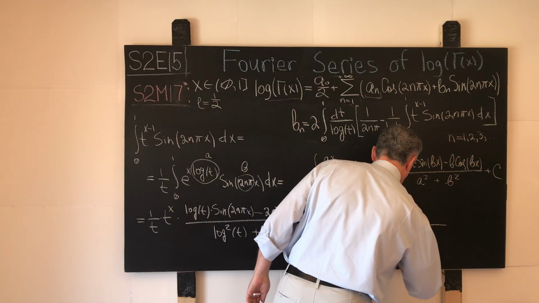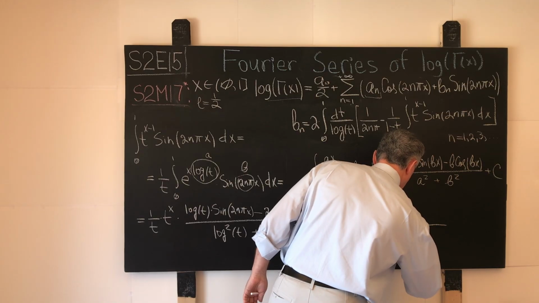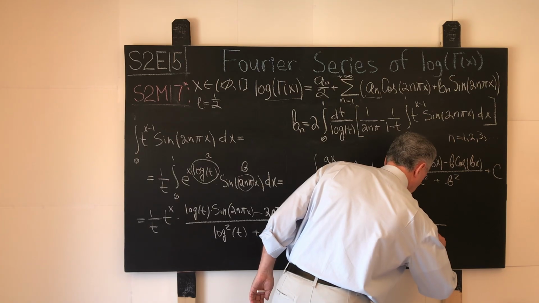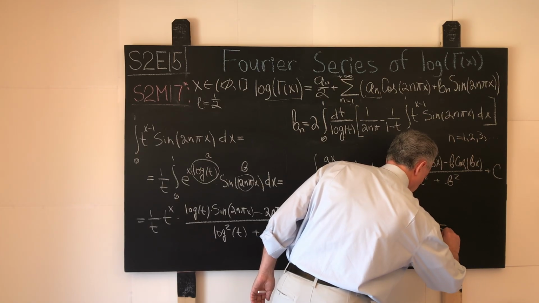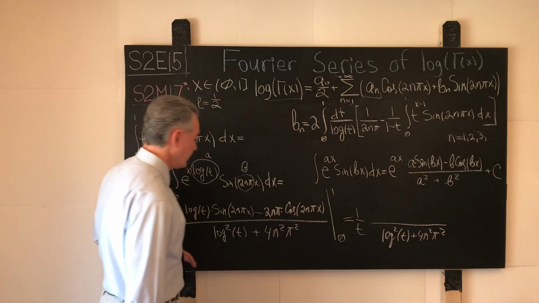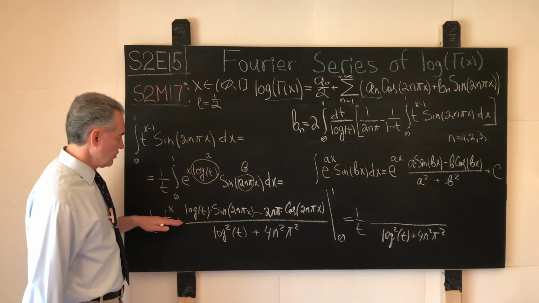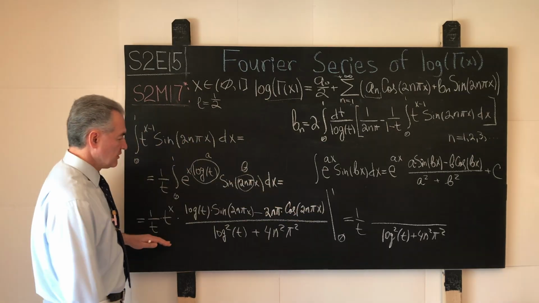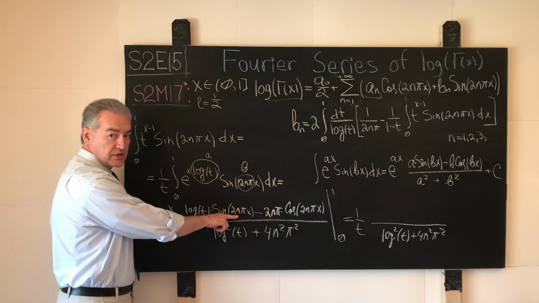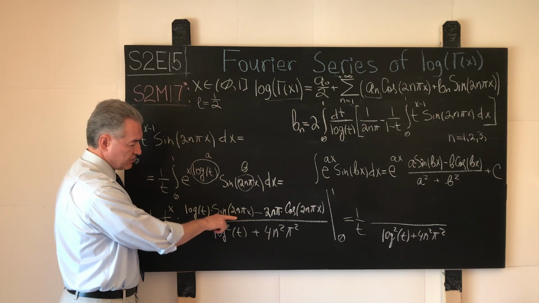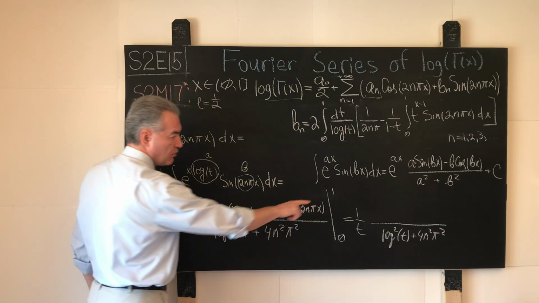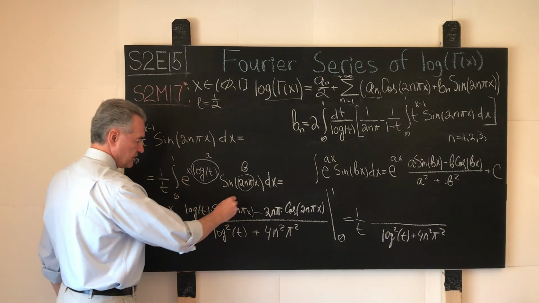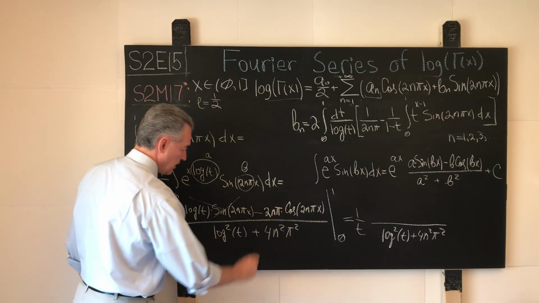It will always be here: logarithm squared of t plus 4n squared pi squared. Now let's carefully evaluate the numerator at the boundaries. Here, in either case, we again get lucky. The value of the sine function at both boundaries, upper and lower, evaporates. We're not going to have this summand to worry about.